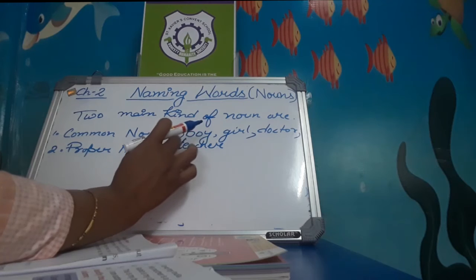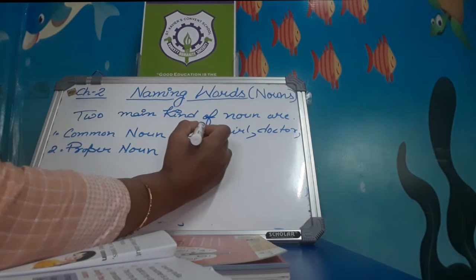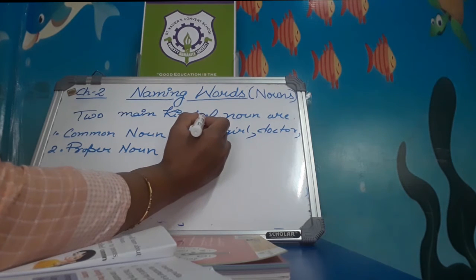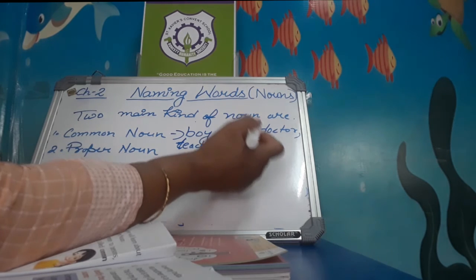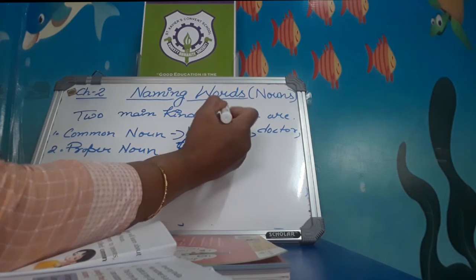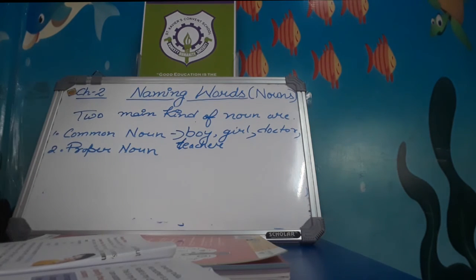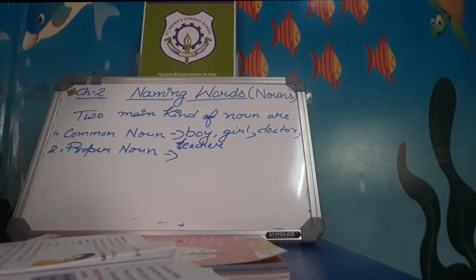If we are talking about any particular boy, if we say Rahul, or any girl, Radha, we will write Rahul and Radha with a capital letter. Now, proper noun. What is a proper noun? When we talk about a particular name of a person, animal or thing, it is called a proper noun.